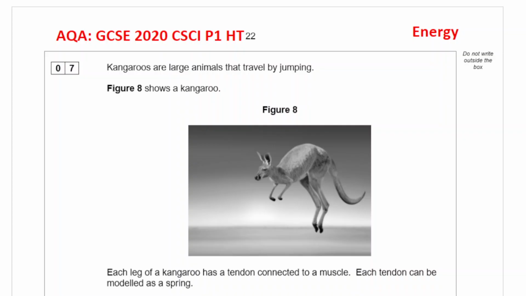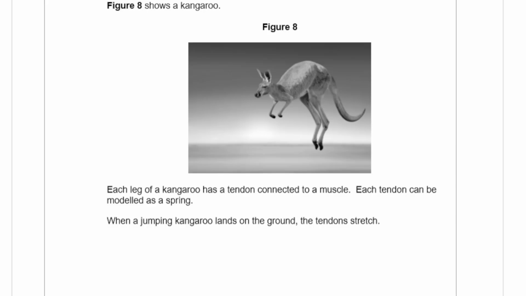In this video, I'm going to go through the AQA Combined Science Physics Paper 1 Higher Tier from 2020. Question number 7 is on the topic of energy. Kangaroos are large animals that travel by jumping. Figure 8 shows a kangaroo. Each leg of a kangaroo has a tendon connected to a muscle. Each tendon can be modeled as a spring.